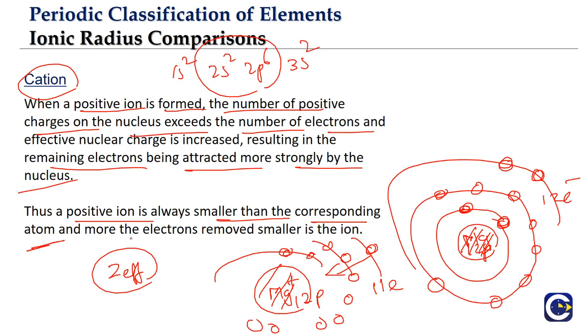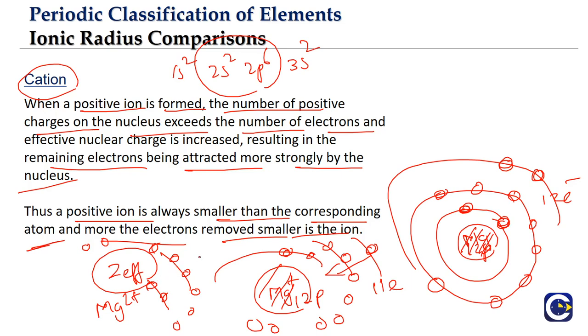And not just that, the more electrons we remove, the smaller the size becomes. Let us say we remove 2 electrons, forming magnesium 2 plus. Now magnesium 2 plus is a different story. It has 2 electrons in the first orbit and 8 electrons in the second orbit. That's it. After losing the second electron, the third orbit vanishes completely. There is no longer a third orbit, so the size is significantly reduced, because it now has only 2 shells.